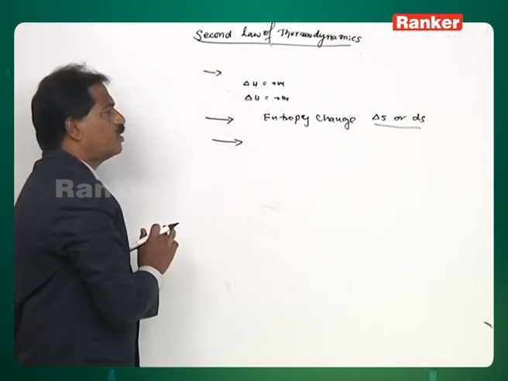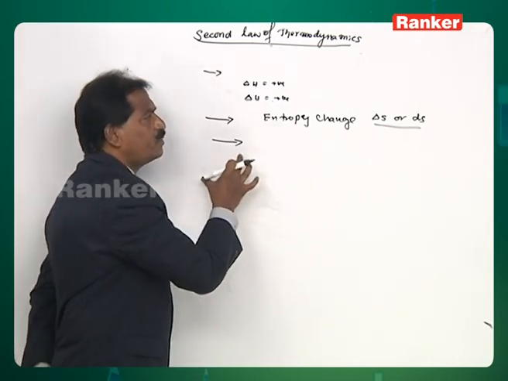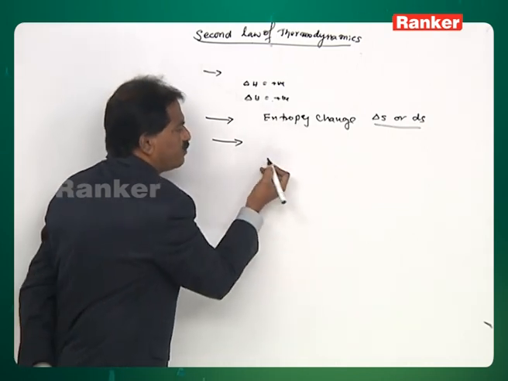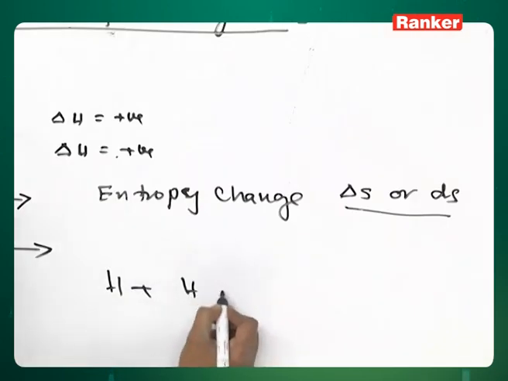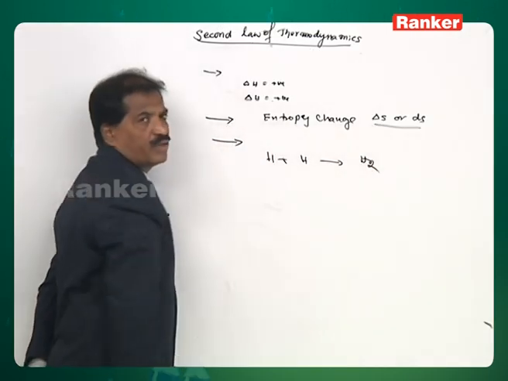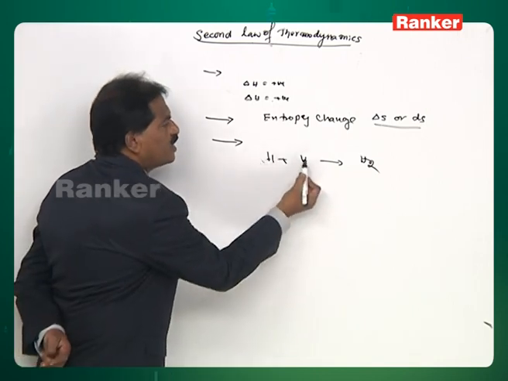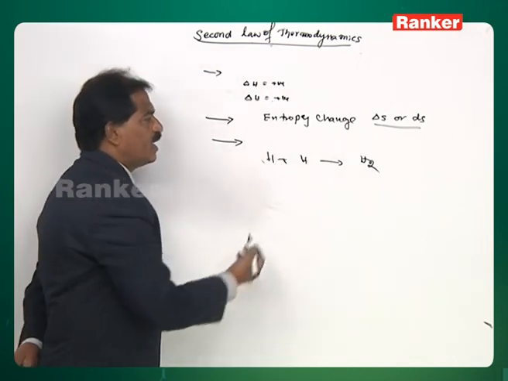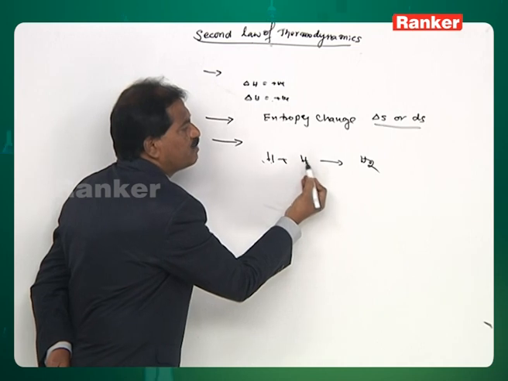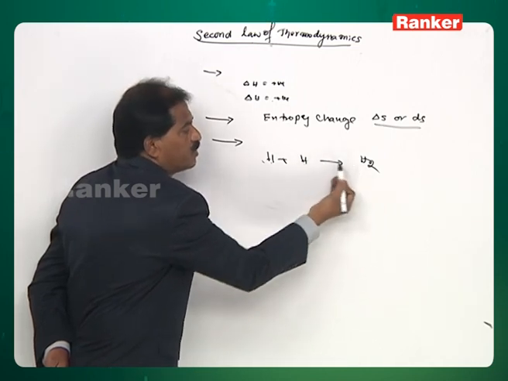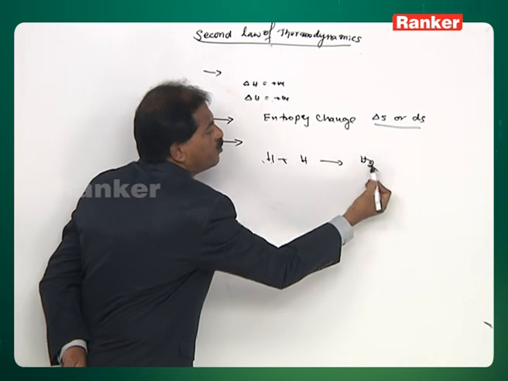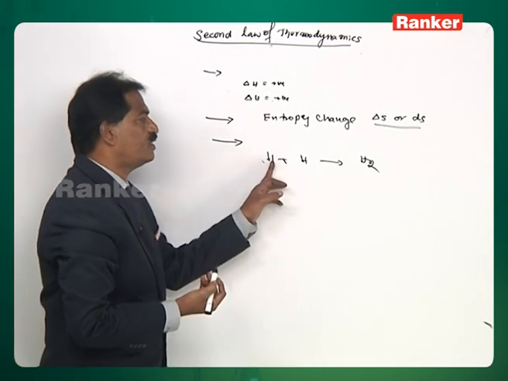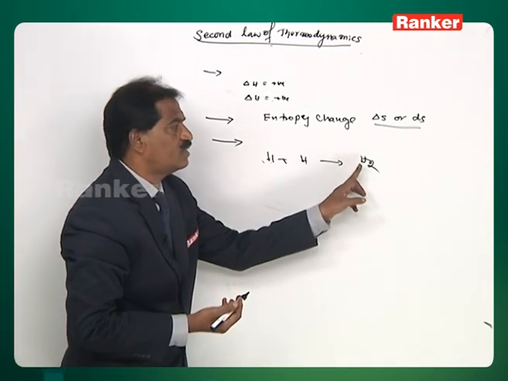Therefore, according to the second law of thermodynamics, if you closely observe, wherever entropy change is positive, those changes are spontaneous. For example, consider the formation of a molecule from independent atoms. When two hydrogen atoms are independently present and combine with each other to form a hydrogen molecule, the freedom of the independent hydrogen atoms gradually decreases. Therefore, when the freedom decreases, we can say the entropy of the hydrogen atoms is decreasing. According to the second law, whenever the entropy change is positive, that reaction is spontaneous.